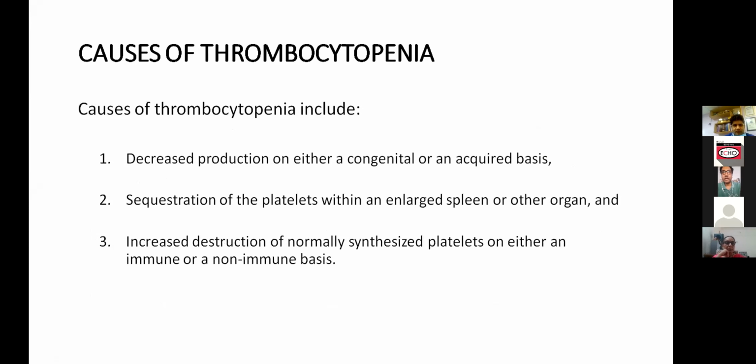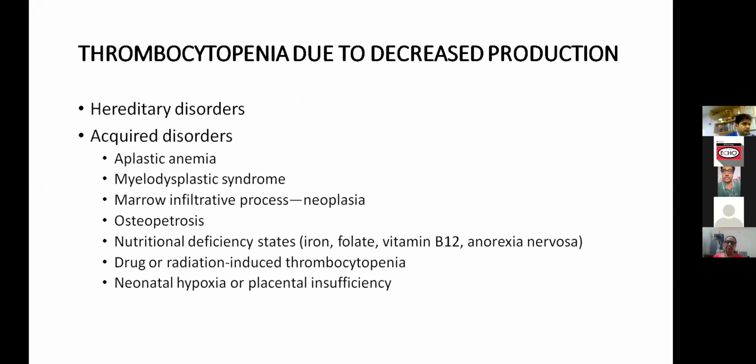What are the causes of thrombocytopenia? Basically, the causes of thrombocytopenia can be grouped into three categories. One could be because of decreased production, which could be either congenital or acquired. It could be because of the sequestration of the platelets within an enlarged spleen or other organs. And there could be an increased destruction of normally synthesized platelets on either an immune or a non-immune basis.